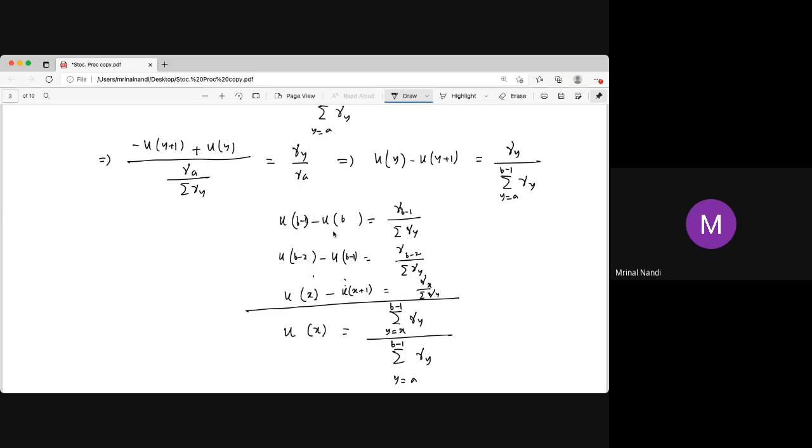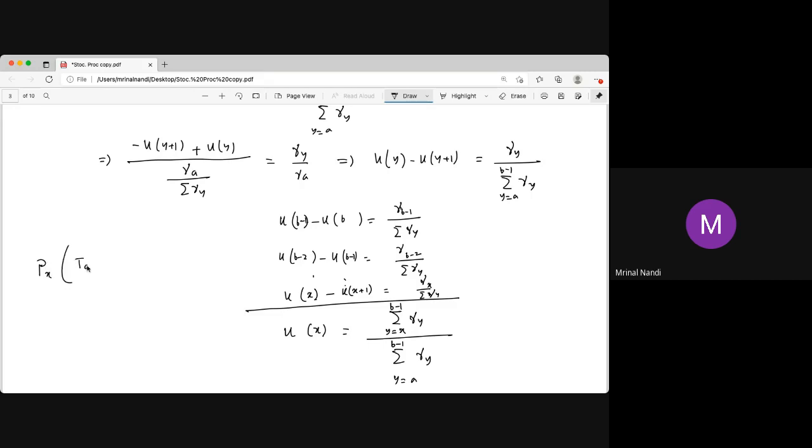So everything cancelled. Remember that ub is 0. So in that recursion relation, we find ux is that value: the sum over gamma y from y equal to x to b minus 1, divided by the sum over gamma y, y equal to a to b minus 1. That is our ux. What is our hitting time starting from x?